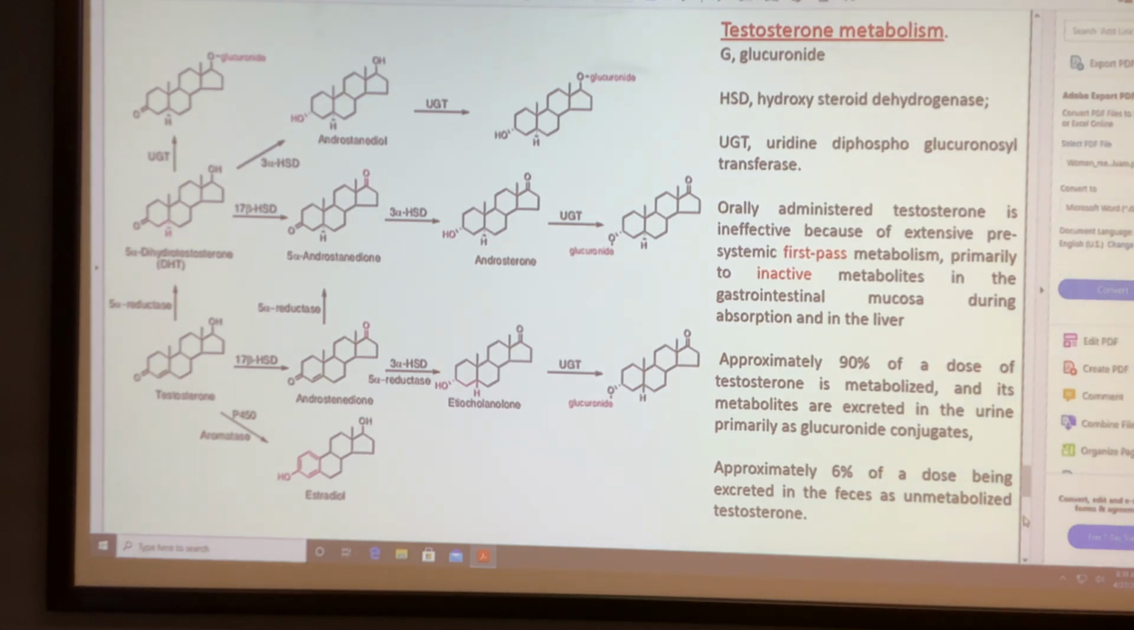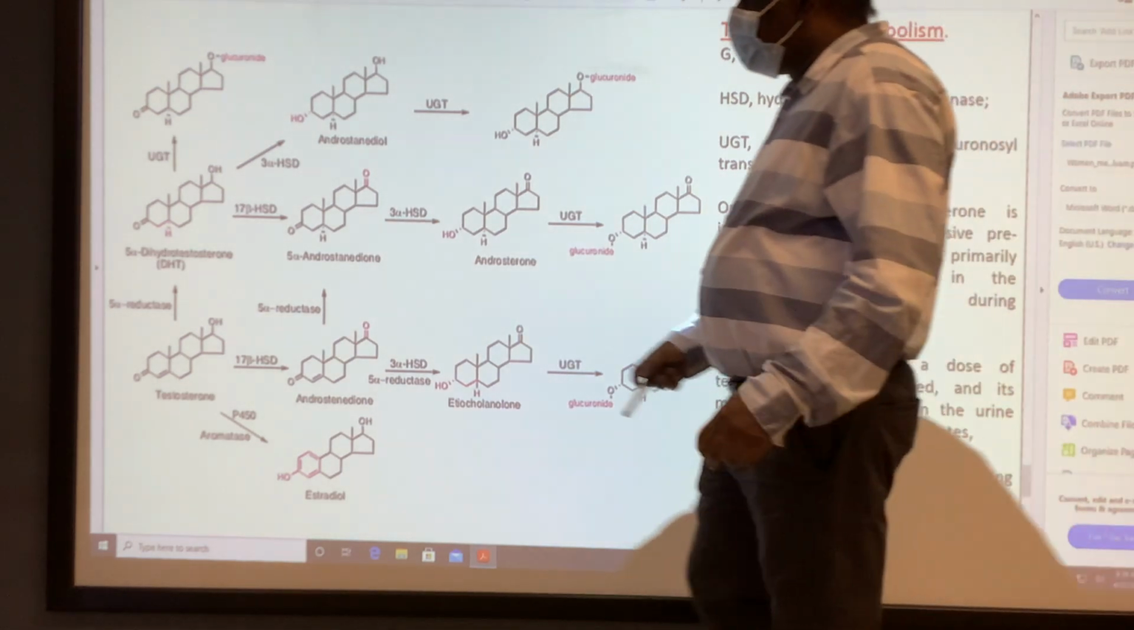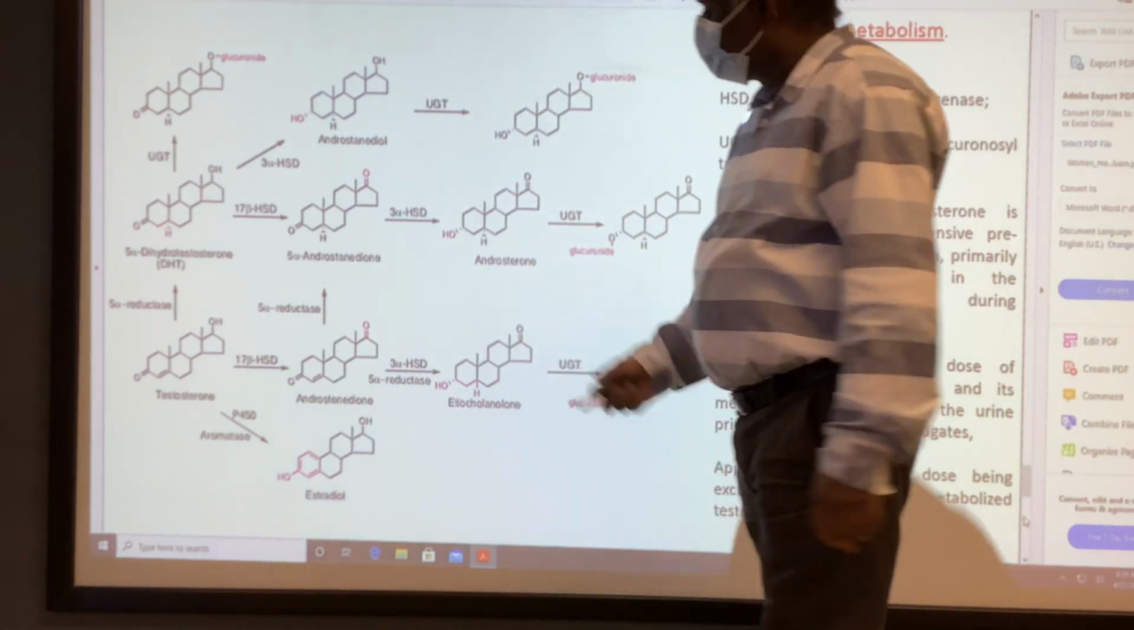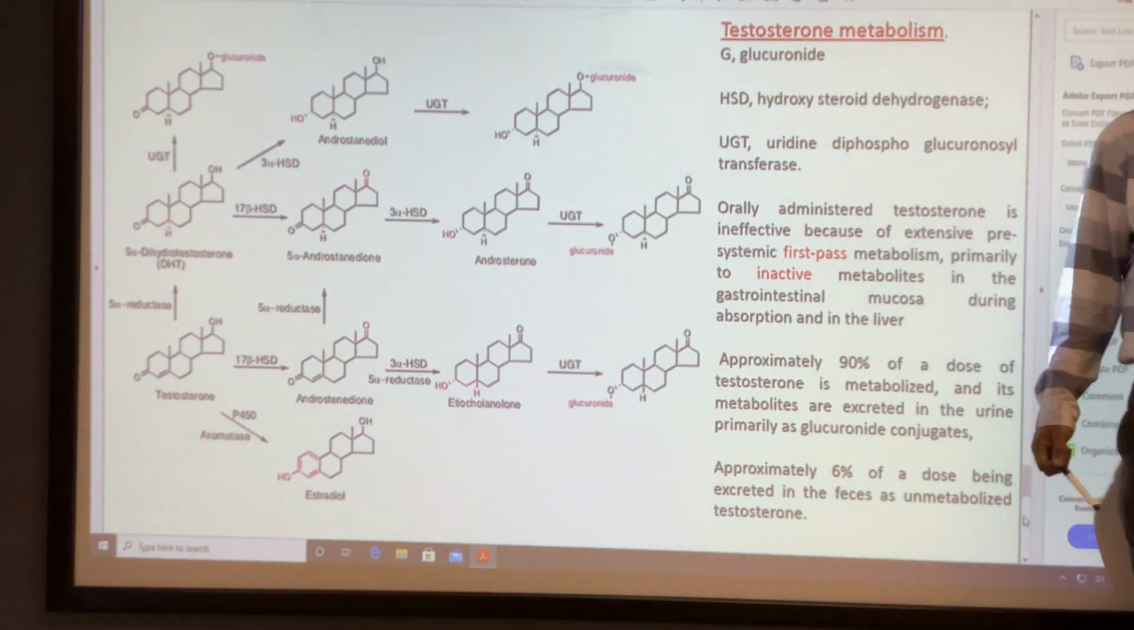The other one is the biosynthetic process. Testosterone is converted to estradiol by aromatase, that is cytochrome P450 19.